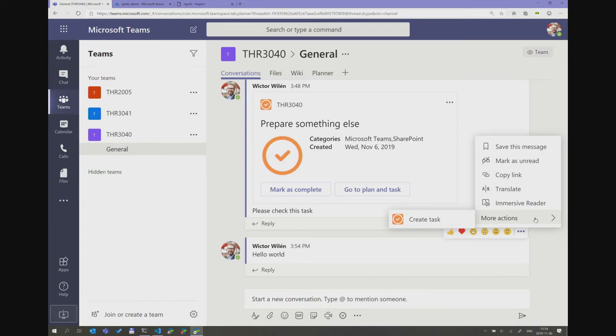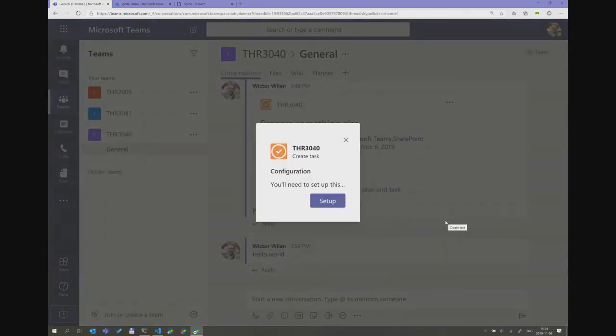I would say this is probably the most useful scenario to do something. Could be mark for compliance or archive or whatever. And I click create task here. So now another thing will happen. In the previous one I used the auth piece, I needed to sign in, but here I use the configuration.